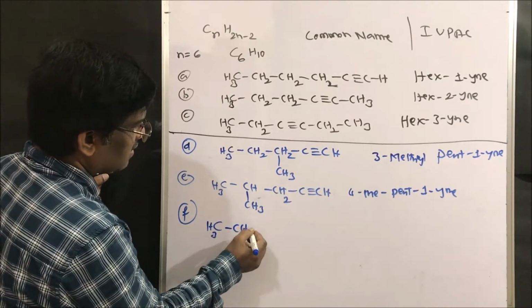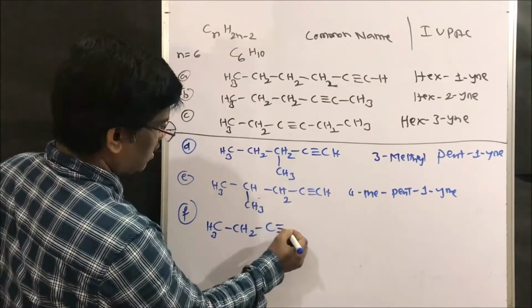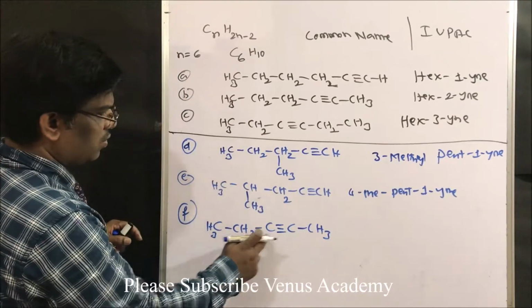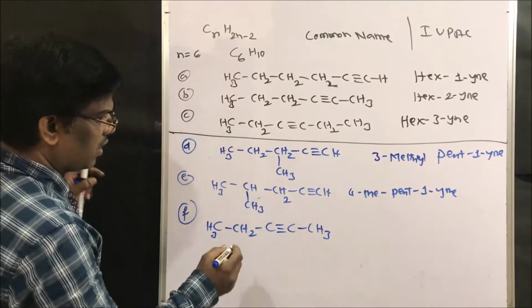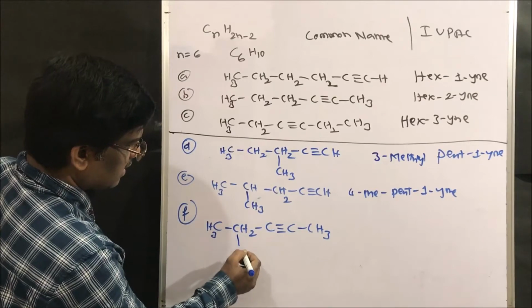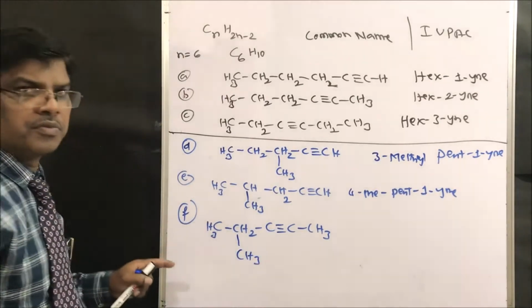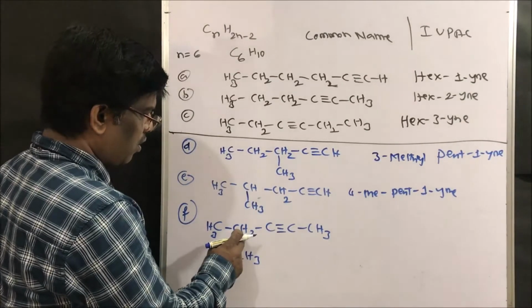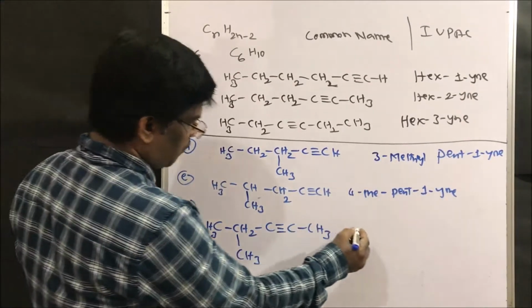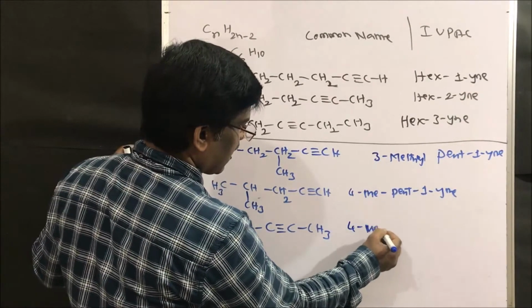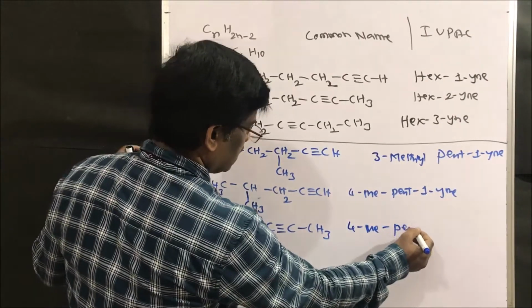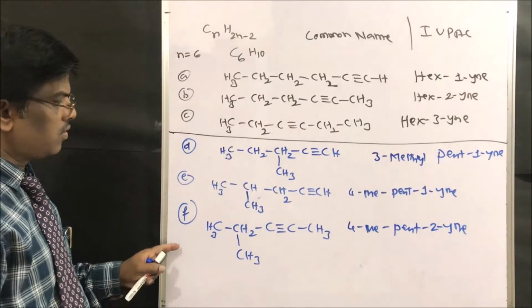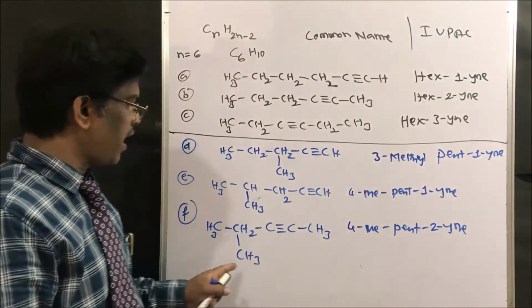CH3, CH2, triple bond, CH3, 1, 2, 3, 4, 5. Let us write a methyl group here. 1, 2, 3, 4, so it is 4-methylpent-2-yne.